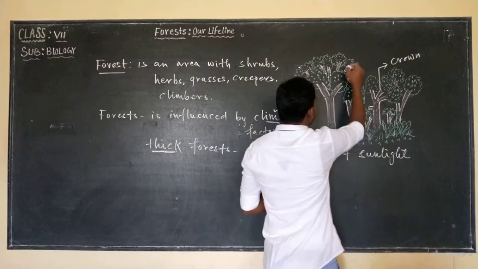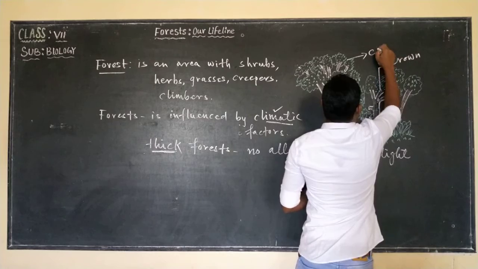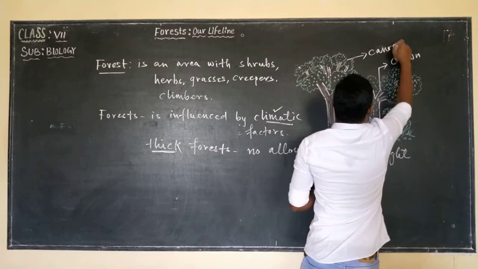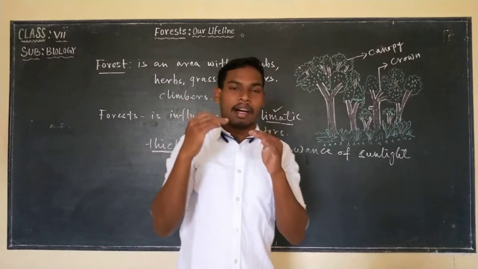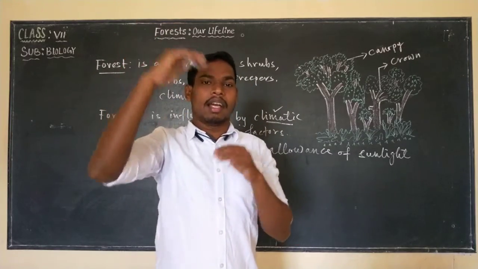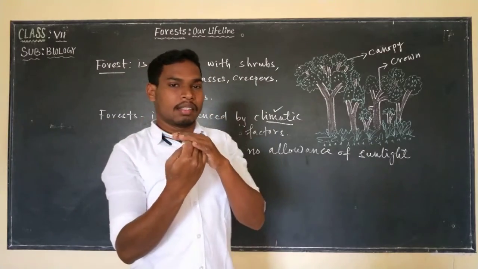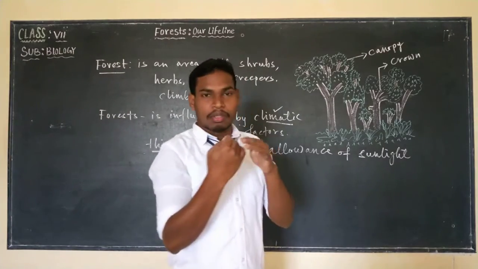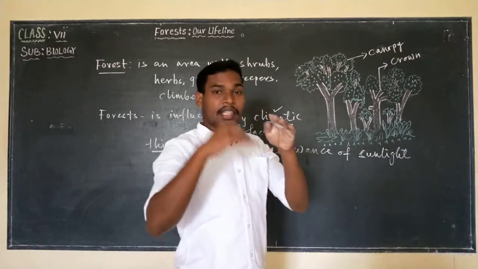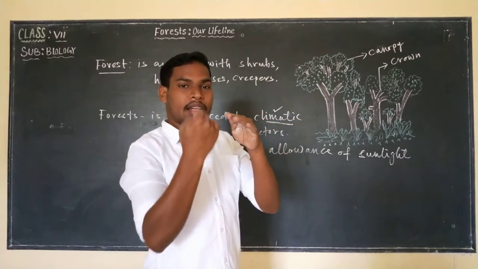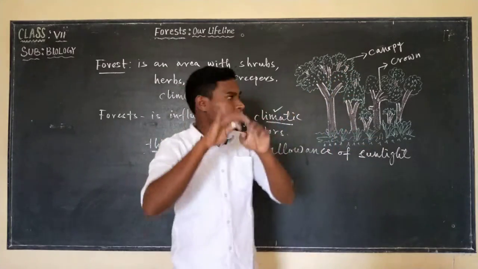So these are canopy, or canopies. They are the tallest plants, and they have crown above the other trees. So they form the topmost part, and they cover the other plants that are growing under it. So they form what? Canopy.